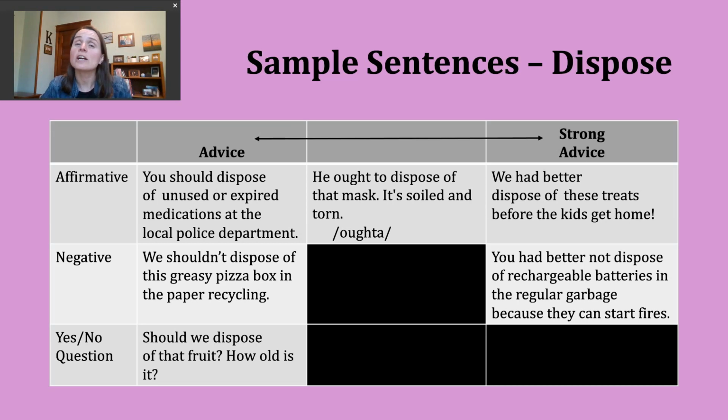Now, our advice can be sort of strengthened with a slightly different phrase, and that phrase is ought to. Okay. When we do this, we only use ought to in the affirmative. There are no negatives, no questions with it, right? And our pattern here will be to start with our subject, use ought to, and then the base verb. Okay. So an example of this might be, he ought to dispose of that mask.